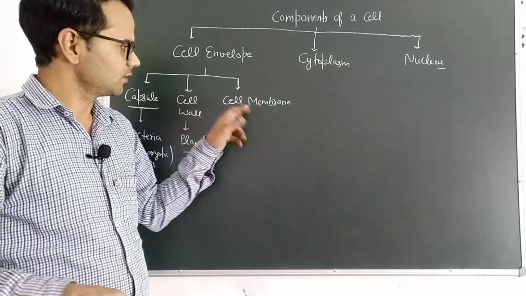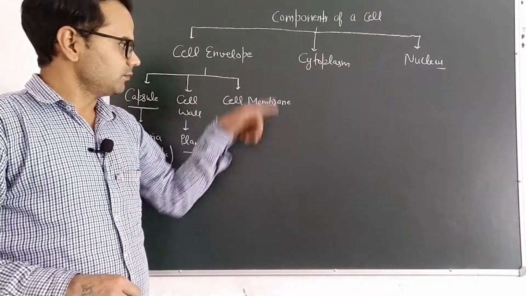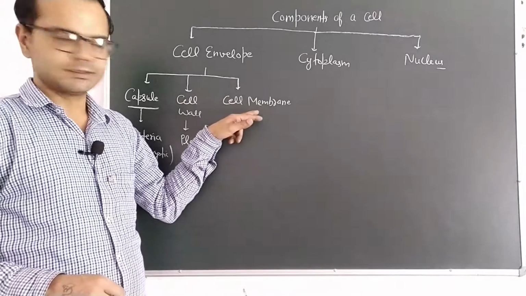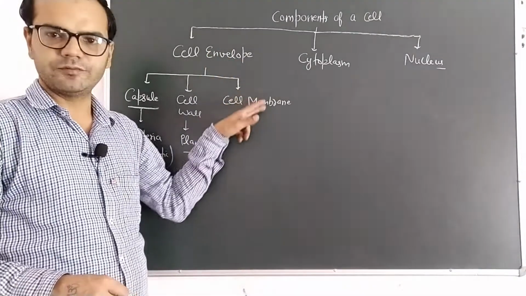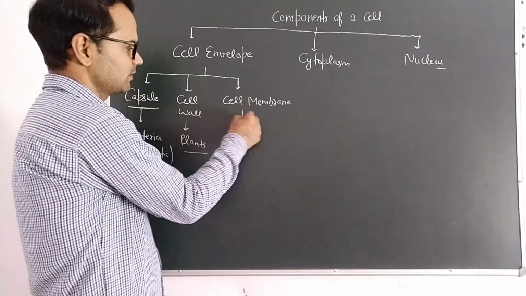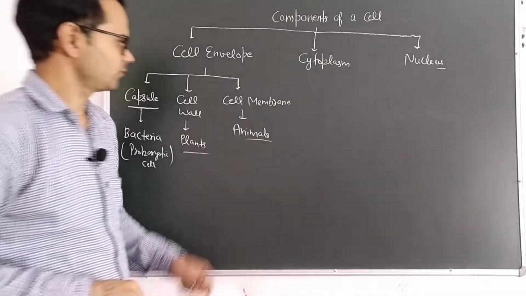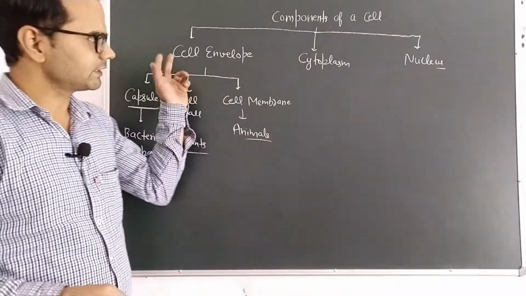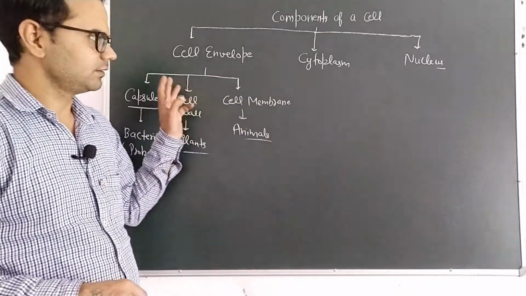And animals have a cell membrane. The cell membrane is also considered as the plasma membrane. It defines the boundary of a cell. So it is present in animals. The cell envelope protects as well as defines the boundary of any cell.